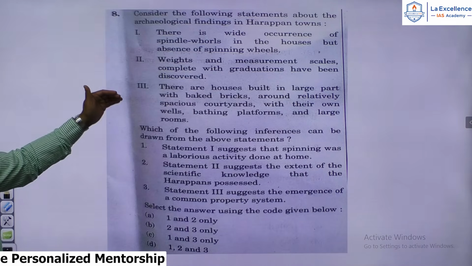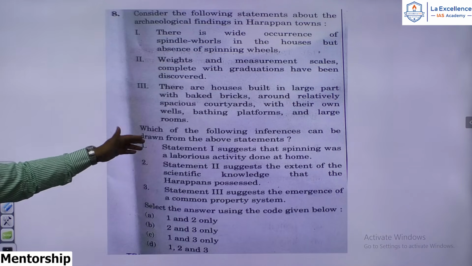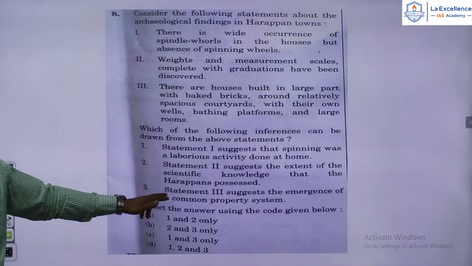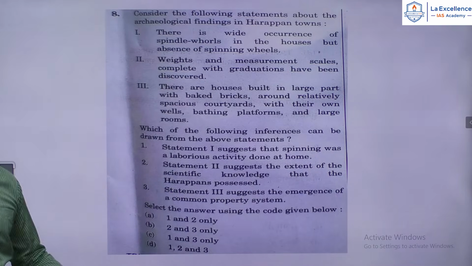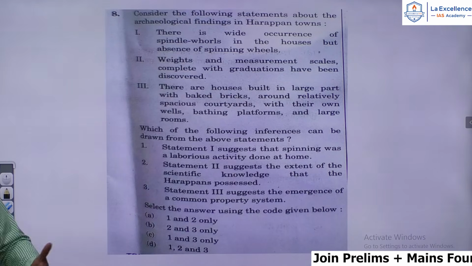The third statement says there are houses built in large part with baked bricks around relatively spacious courtyards with their own wells, bathing platforms and large rooms. That is also correct. But statement 3 suggests the emergence of a common property system. That is not true. We cannot infer that there was a common property system. They had private properties, not a common property, right? And of course you have economic classification.